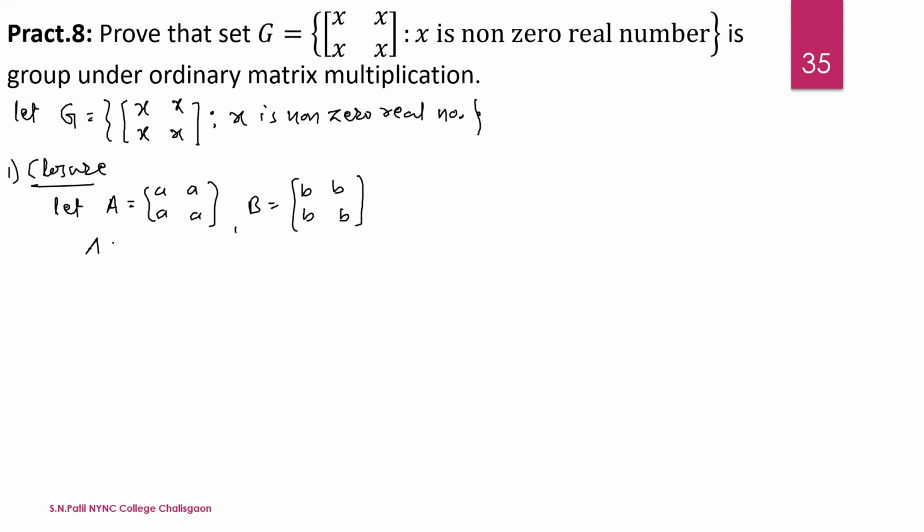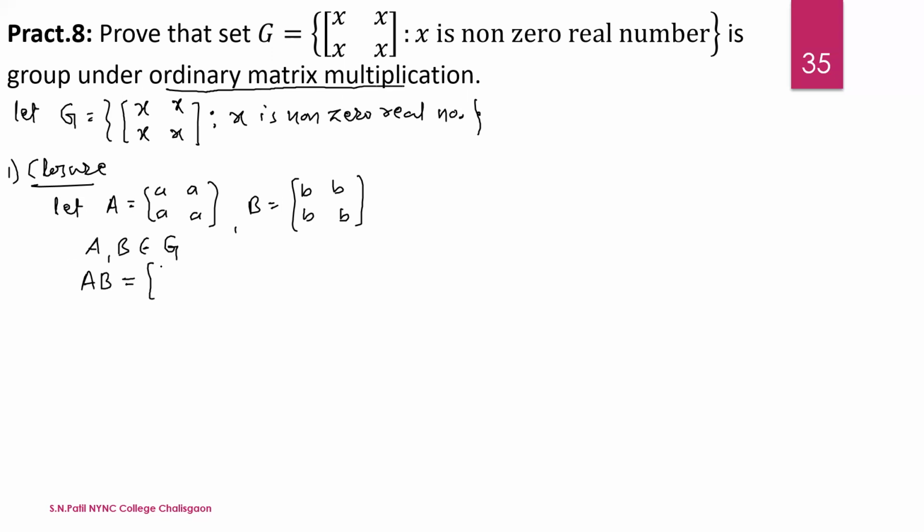That is, A and B both belong to G; both are elements of the set G. Now for the closure property, we find their product. The binary operation is ordinary matrix multiplication, that is A into B.